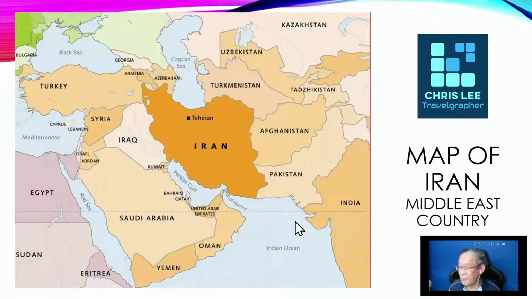So, before we begin the actual tour of this natural beauty, let's get to know where Iran is located, just for those who are first time with me. This is a map showing the place of Iran, the nation Iran, and it is classified under the Middle East countries.